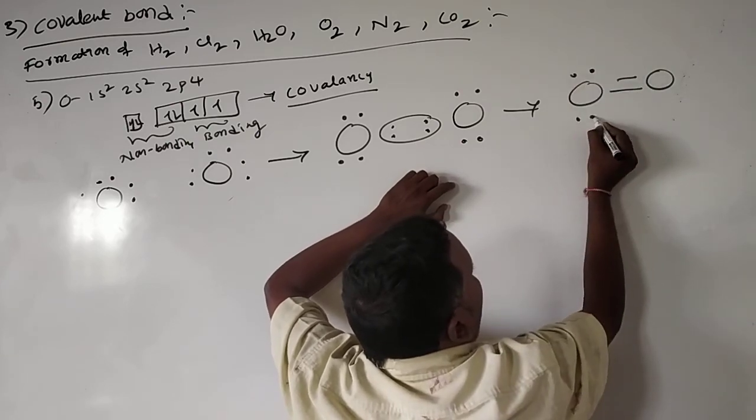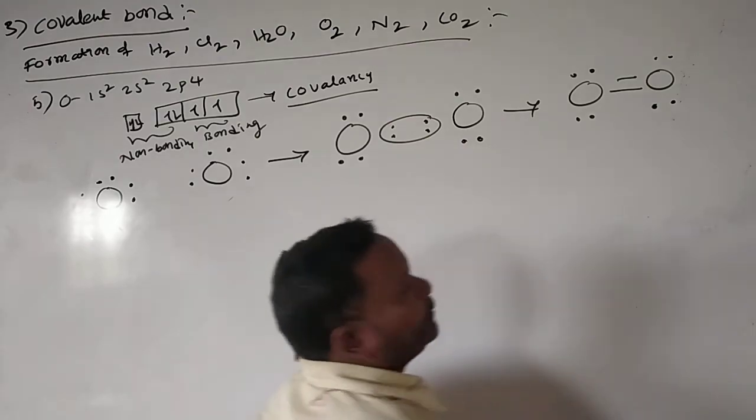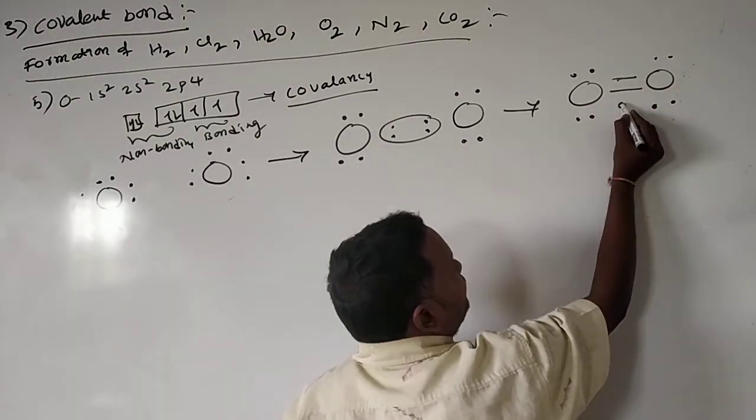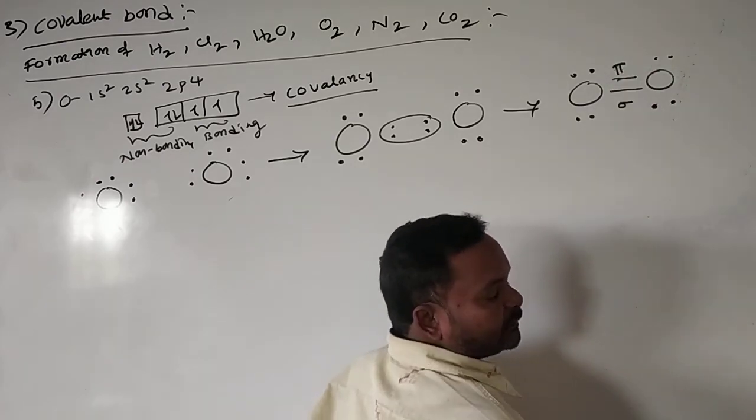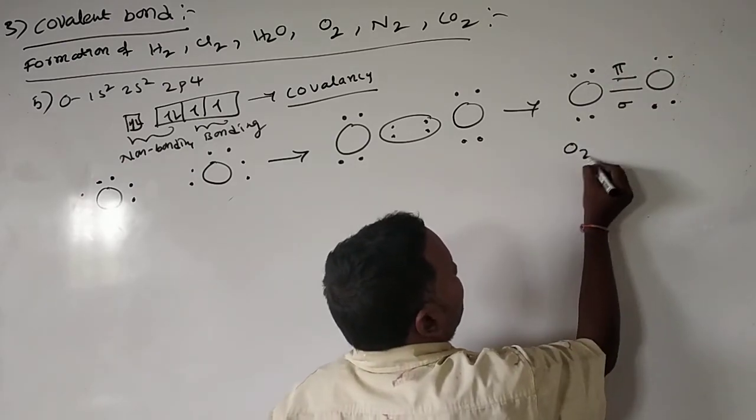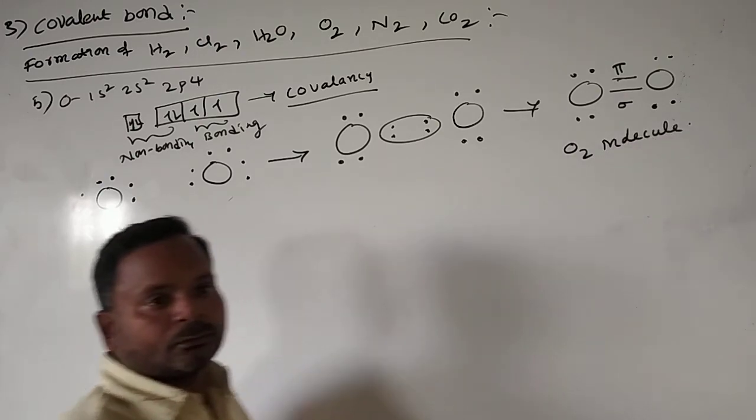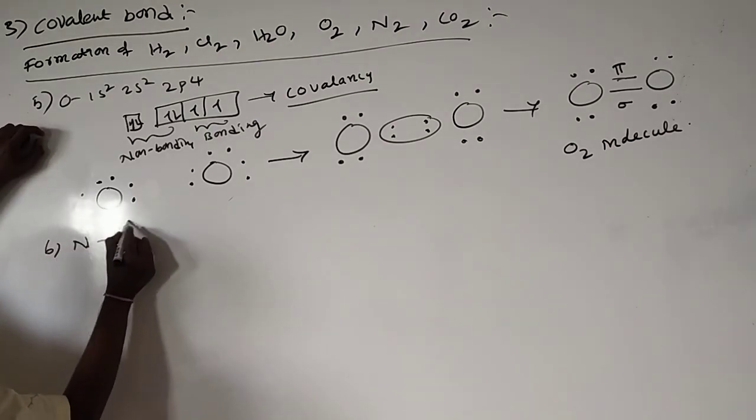Here a lone pair of electrons, here a lone pair, here a lone pair, here a lone pair. This is the continuation. This we call a sigma bond, and this we call a pi bond. In continuation, we will see what the meaning of a sigma bond and a pi bond is. This is the oxygen molecule. Next, in continuation, we will see nitrogen.